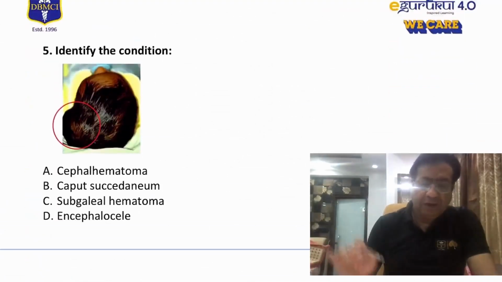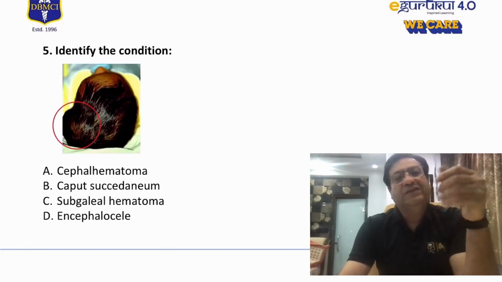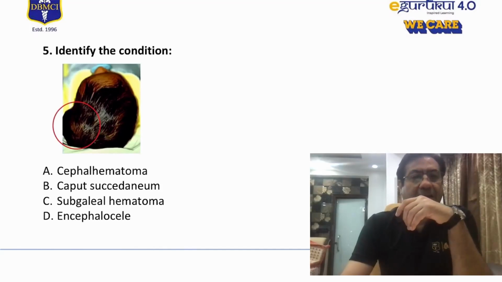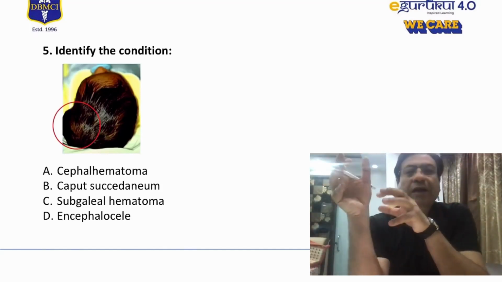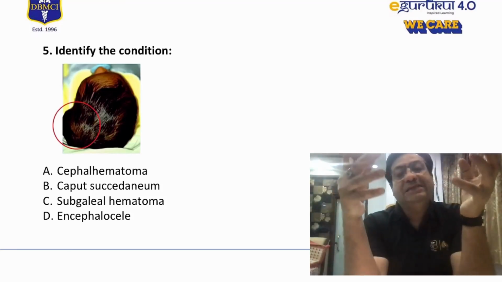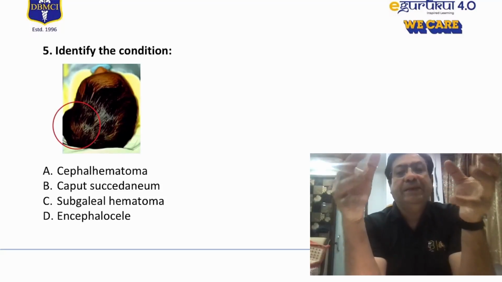Now, there was a question which was a swelling seen on the scalp, a pictorial manifestation, and they asked the students to identify this condition. Now, this appears to be either a caput succedaneum or a cephalhematoma. Now, what is this more likely to be? You have to see where the swelling is more likely present.